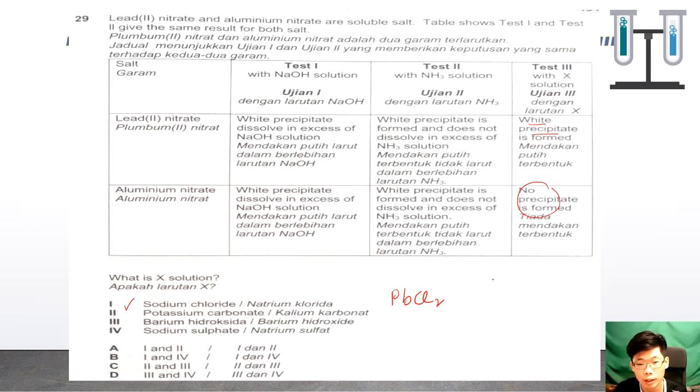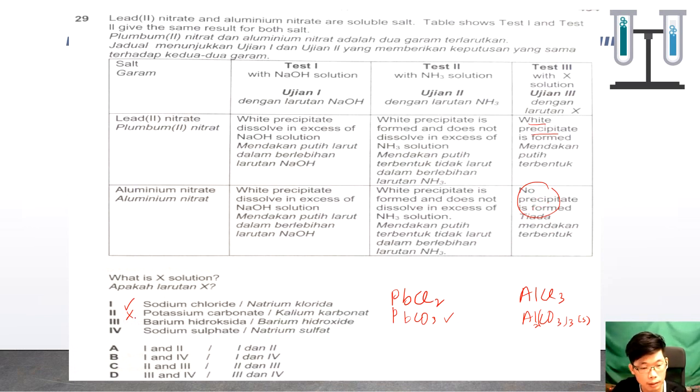Meanwhile, aluminum chloride gives no white precipitate because it is a soluble salt. Potassium carbonate cannot be. Why? Because lead-2 carbonate is a white precipitate, but aluminum carbonate is also an insoluble salt, so it will show a white precipitate as well. So it cannot be no precipitate.